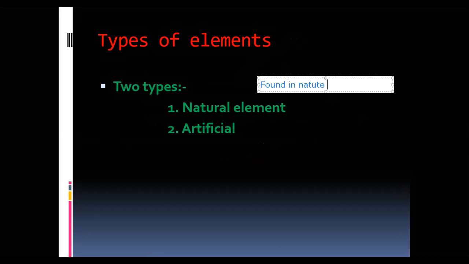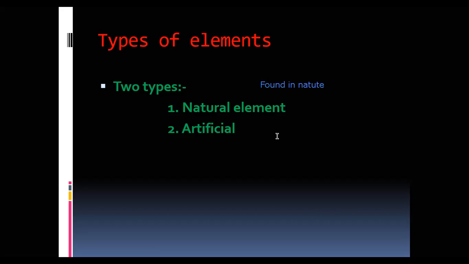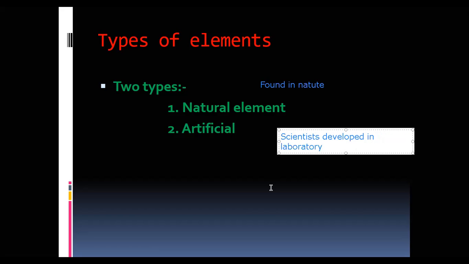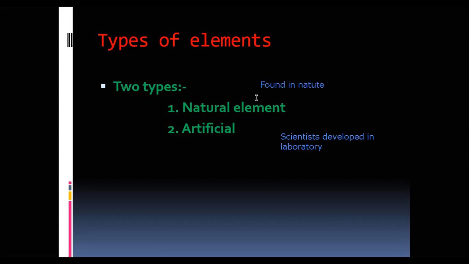And artificial means scientists developed that in a laboratory. Natural elements are found in nature.